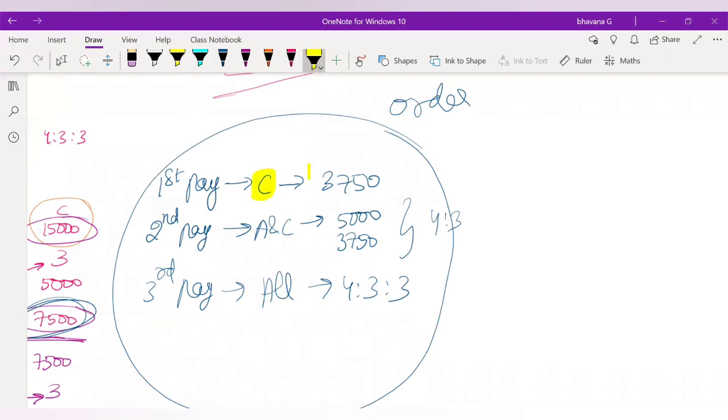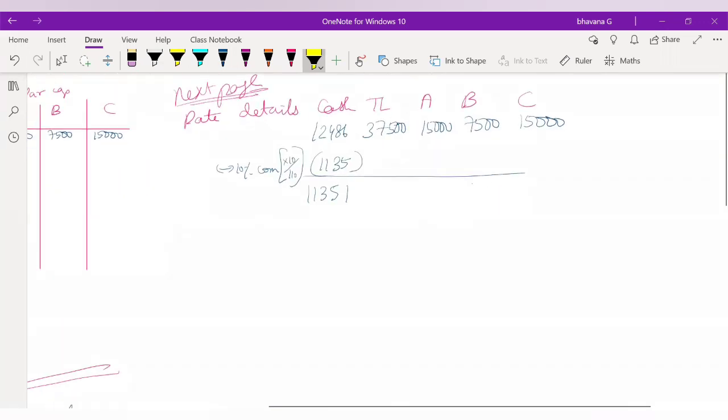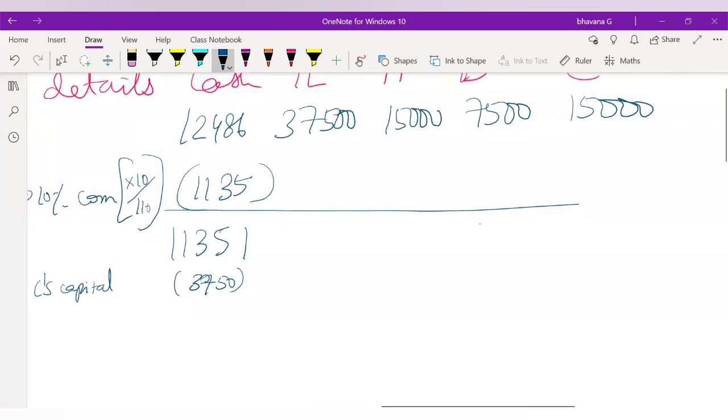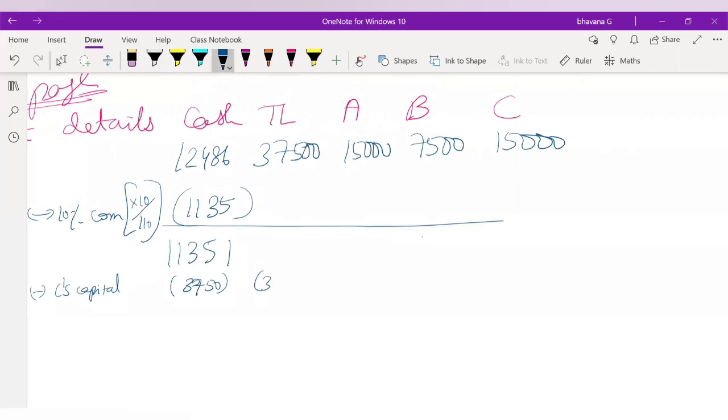How much will you pay first to C? You will pay 3,750 to C first. Now, we will go to 11,351 and you will pay to C. You will do minus C's capital. And how much are you going to pay? You are going to pay 3,750. So from total liabilities also 3,750 will get reduced, and from C's capital also 3,750 will get reduced.